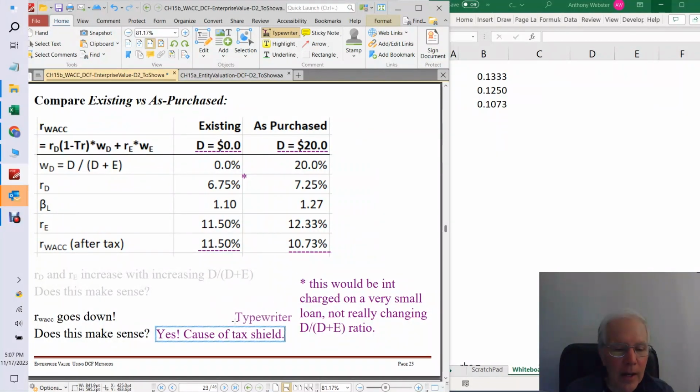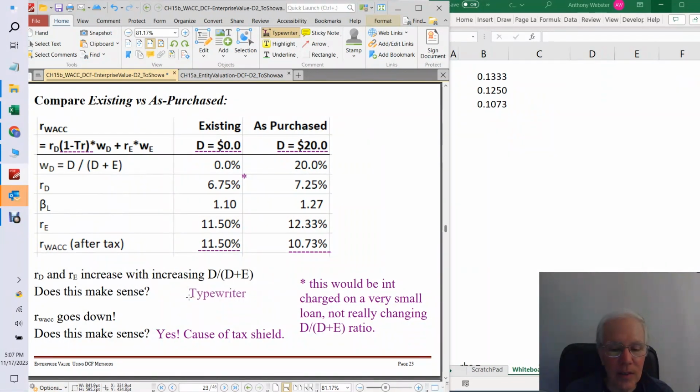Okay, and let's go back to this part right here. This 1 minus the tax rate is what? It's a number less than 1. So it's driving down the whole total weighted average cost of capital. So this is another nice benefit we see of the tax shield. Okay, and again, just to summarize, RD and RE do increase, and that makes sense too. That's, yes, increased probability of bankruptcy.